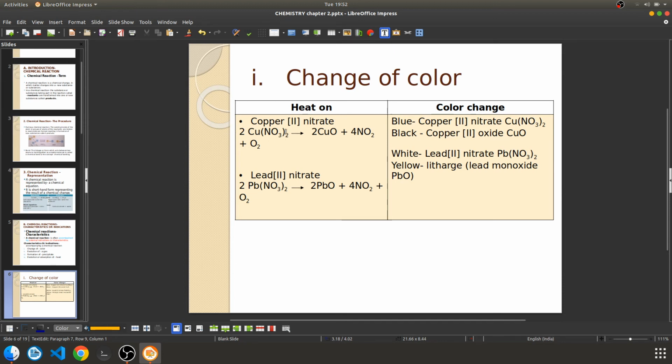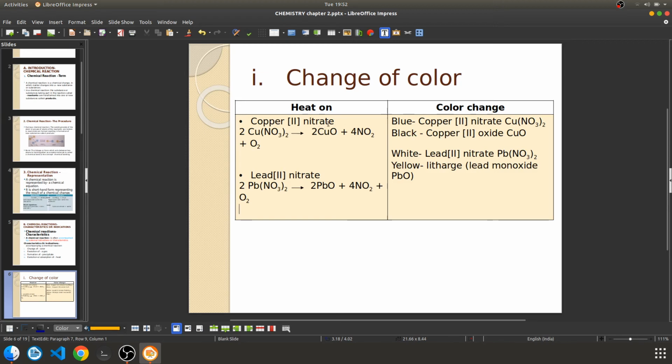So only one substance is there. To change that one substance, you need some external factor as well, isn't it? So the external factor you are giving is heat. And now that copper 2 nitrate, when heated up, will form copper oxide, nitrogen dioxide and oxygen. So these two are the extra substances. The thing we are looking for is the change of color. And how is it seen? Blue copper nitrate was there, that got changed to copper oxide, which was black in color. So here the change of color was visible, and we are interested in this change of color.